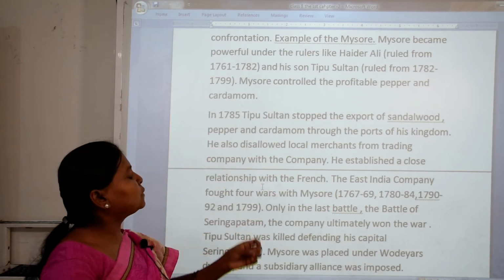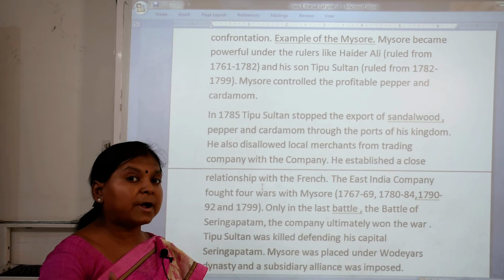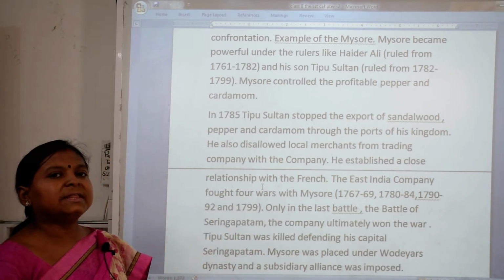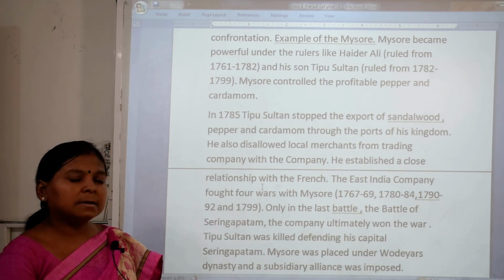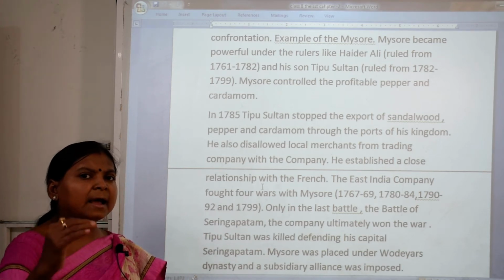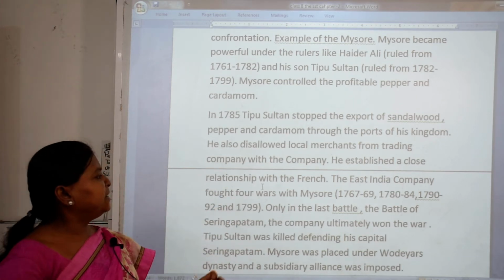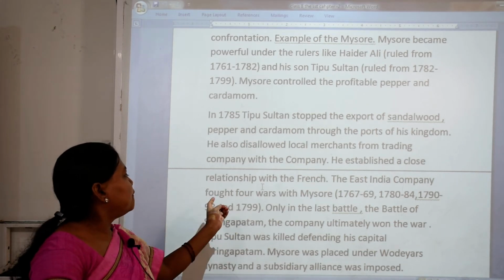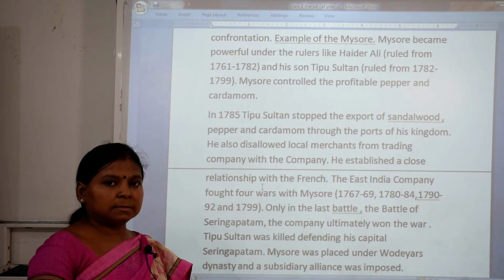He also disallowed local merchants from trading with the company. During that time he had a close relationship with the French, and the East India Company fought four wars with Tipu Sultan,